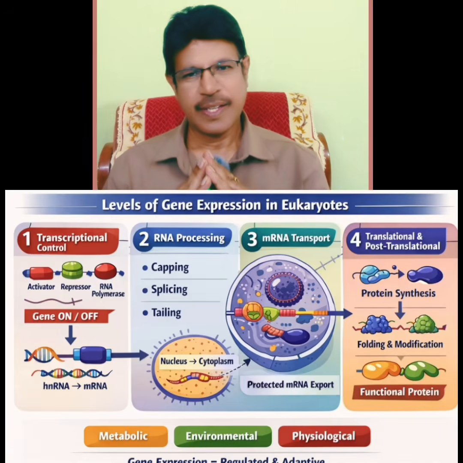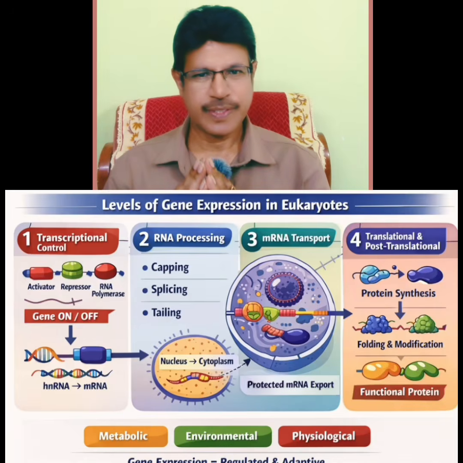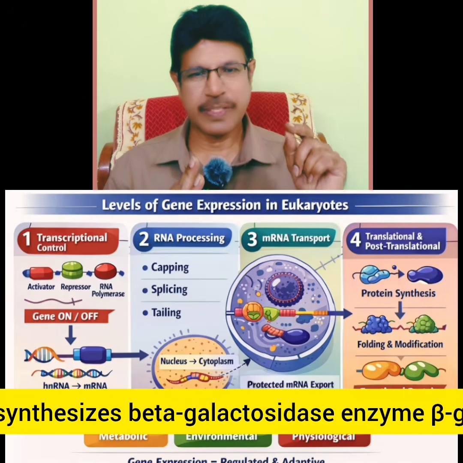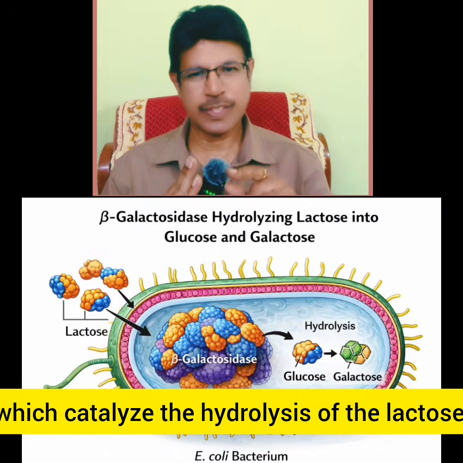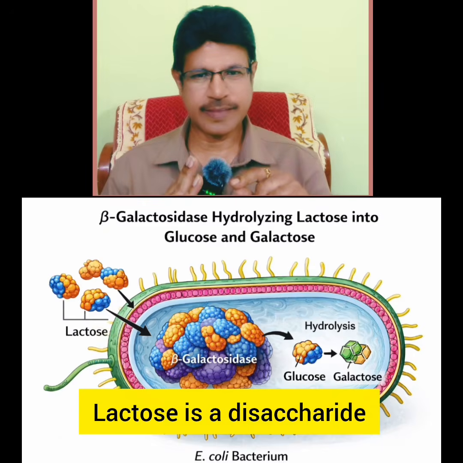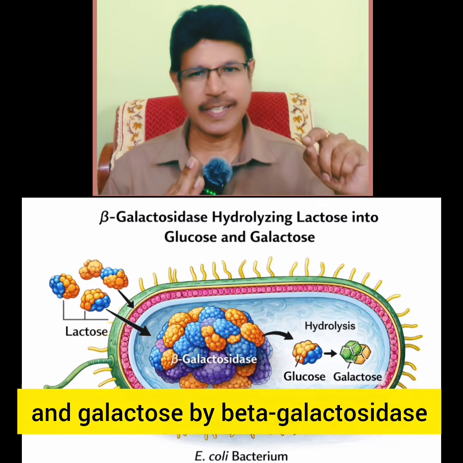Next, a gene is meant for one specific function or a set of functions. If we take E. coli, Escherichia coli, it synthesizes the beta-galactosidase enzyme, beta-gal, which catalyzes the hydrolysis of lactose into glucose and galactose. Lactose is a disaccharide that is hydrolyzed into glucose and galactose.